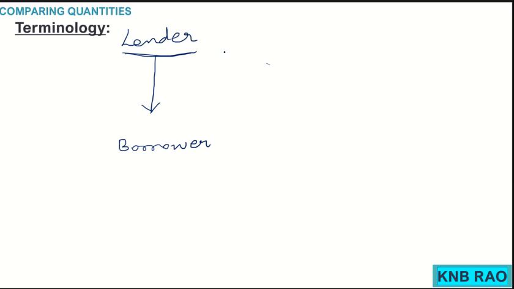Whatever money is lent by the lender is called principal. Spell it very carefully, principal. This principal is also sometimes called the sum, S-U-M, sum.